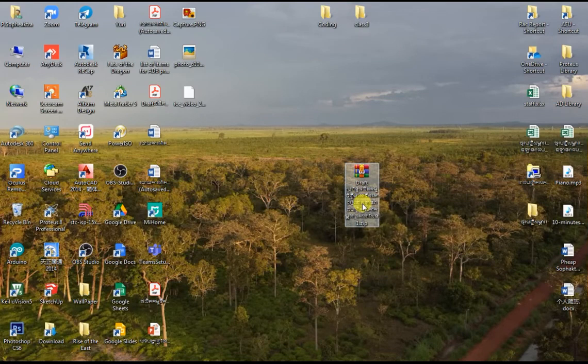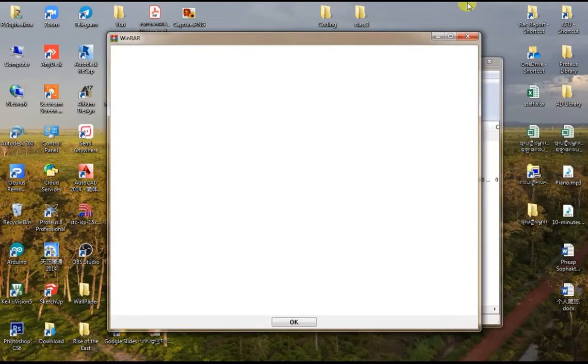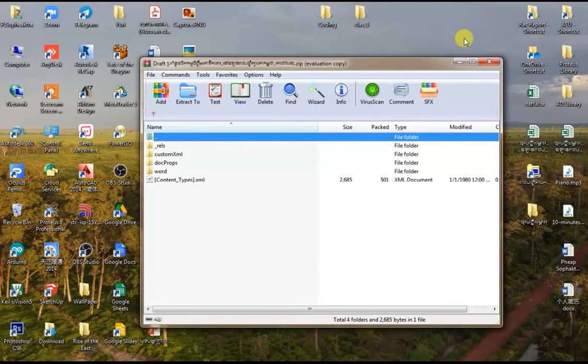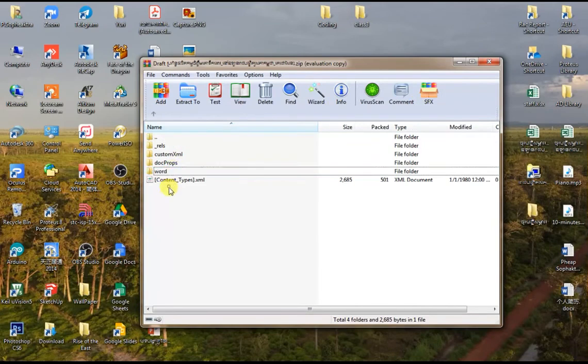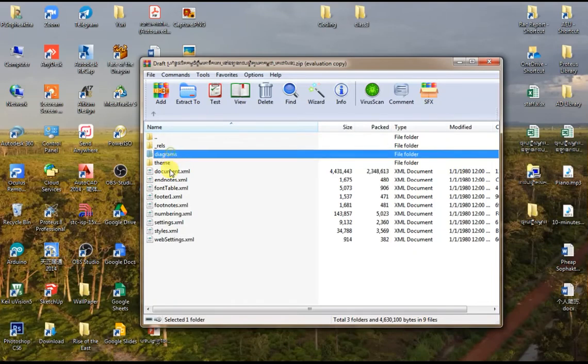Now all we have to do is double click to open it, and when we open it, it will launch with the zip application, and we can see that we have a lot of things. We have Word in here.